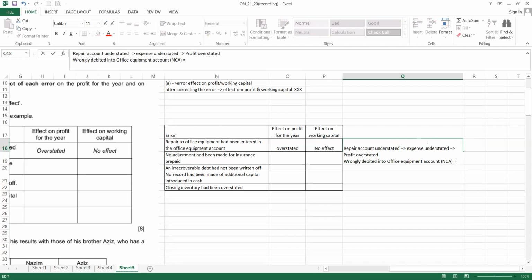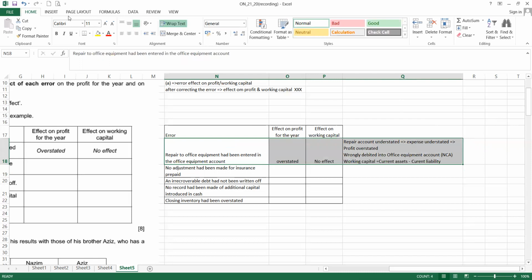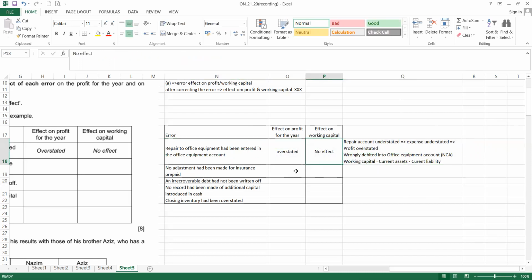So not working capital. Working capital is only affected when there is a change in the current asset and the current liability. Since this goes through the non-current asset, there is no impact, no effect.